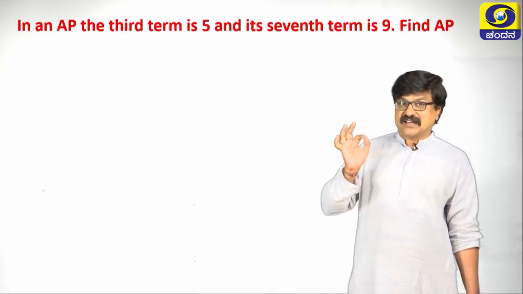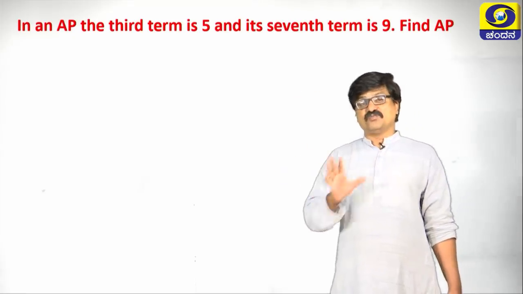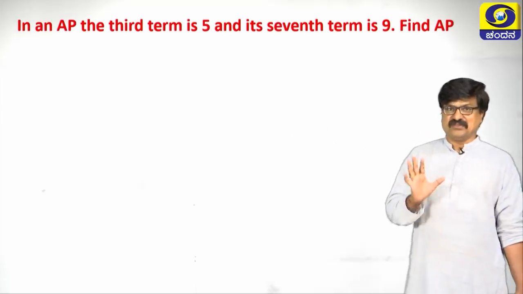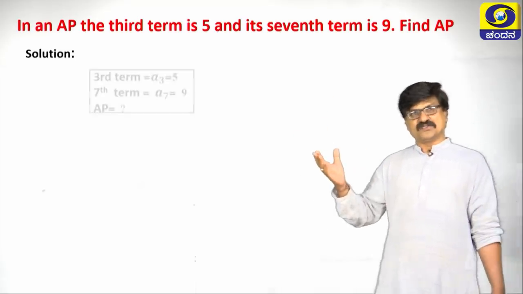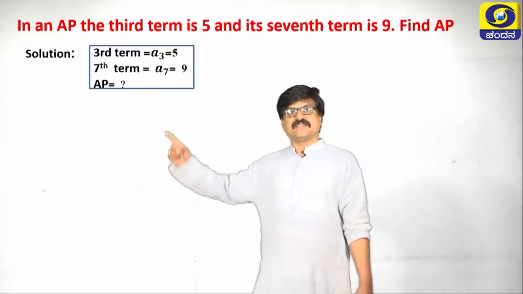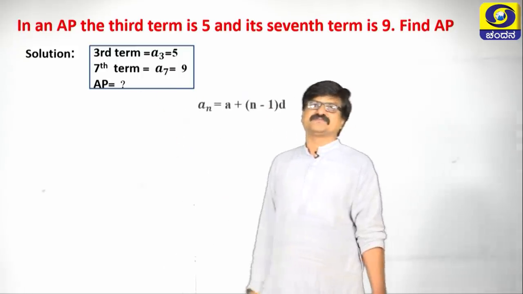Write the data which is there in the given problem properly. You must know carefully what we have to find in this problem. Let us write the solution for this. The third term, denoting it as a3, the seventh term is a7. We have to find the AP.